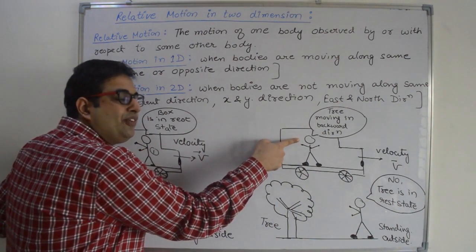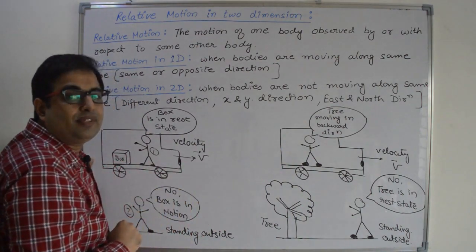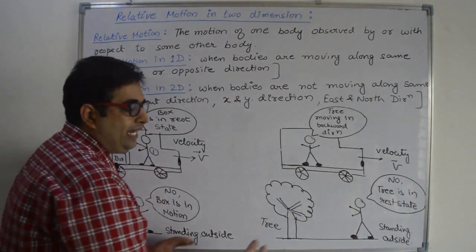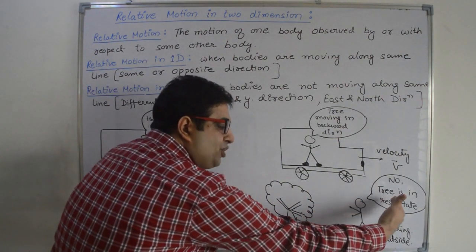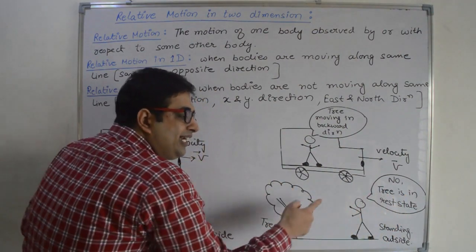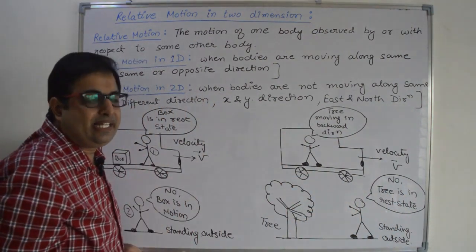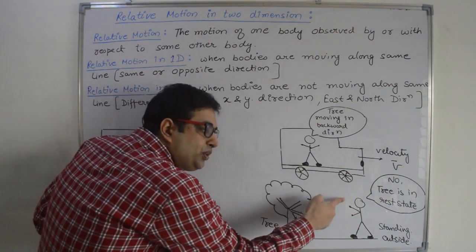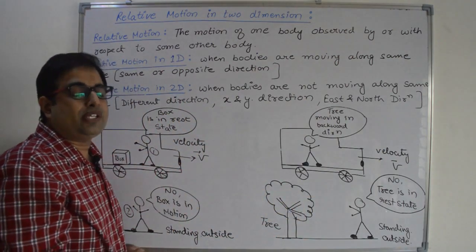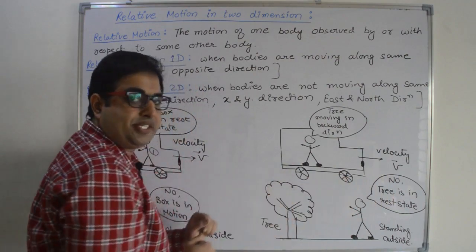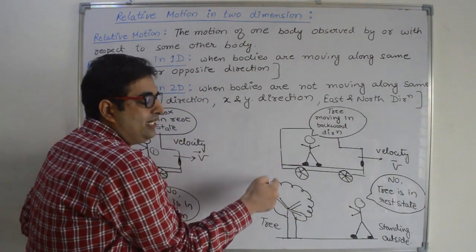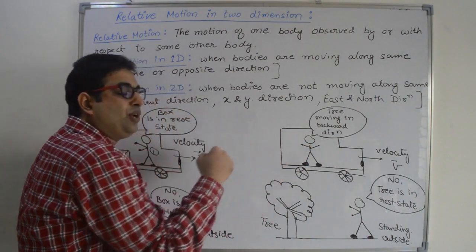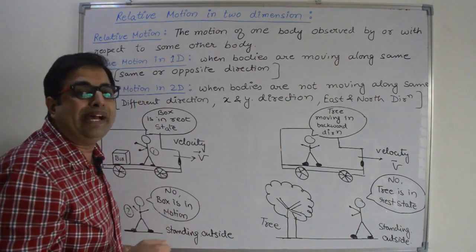That is the relative velocity of tree with respect to man. Now, this observer is observing the same tree and the gap between the observer and tree is not increasing, not decreasing. That means this man will feel that the tree is not in motion, it is in rest state. So relative to this observer, tree is in rest state because there is no increase or decrease in the distance. But relative to this observer, the gap between tree and observer is increasing. So there will be some relative velocity of tree with respect to man.